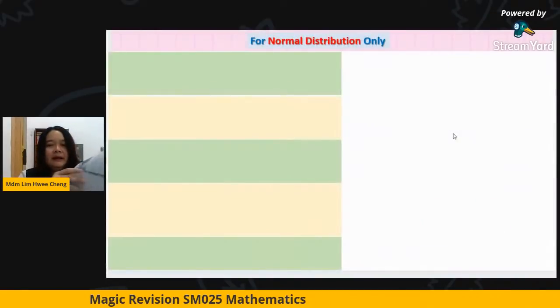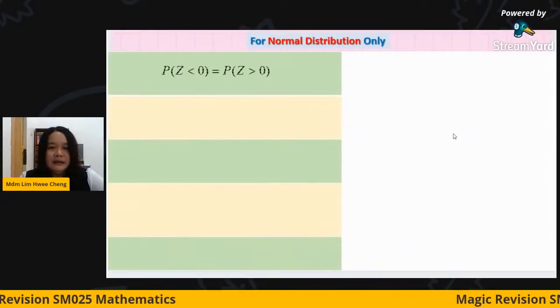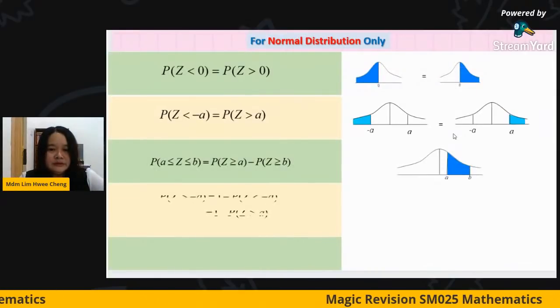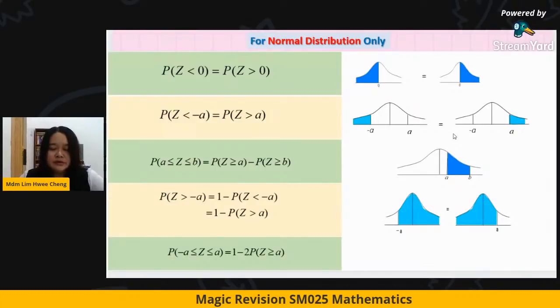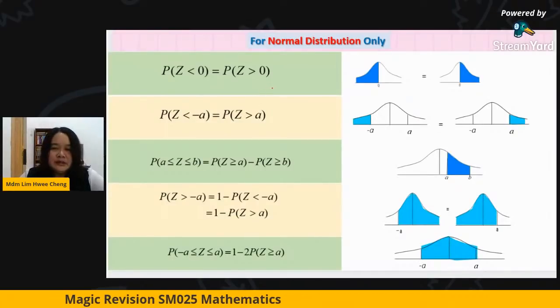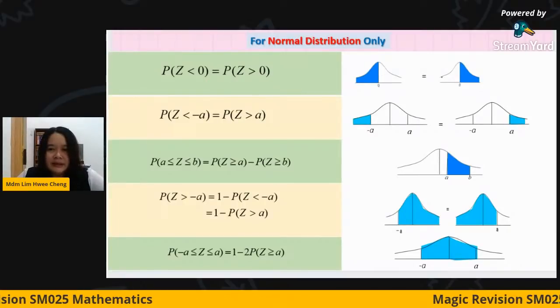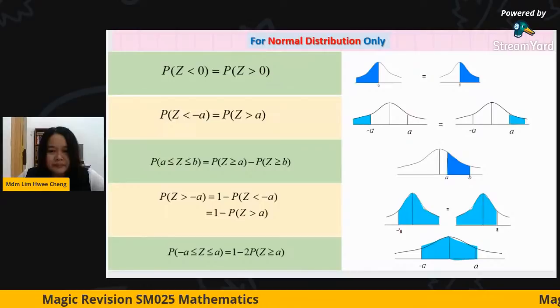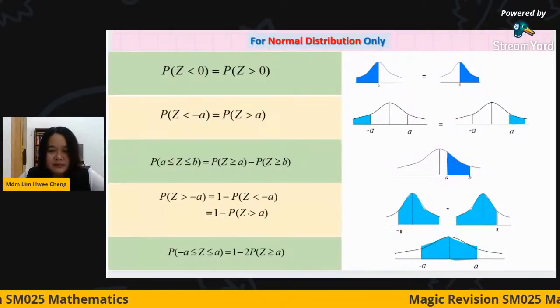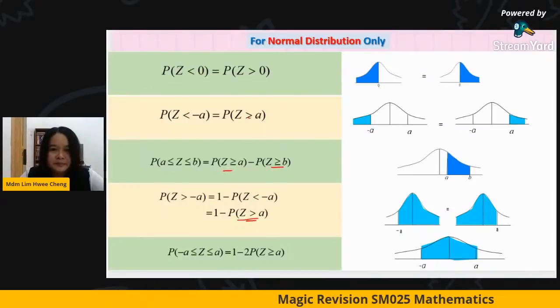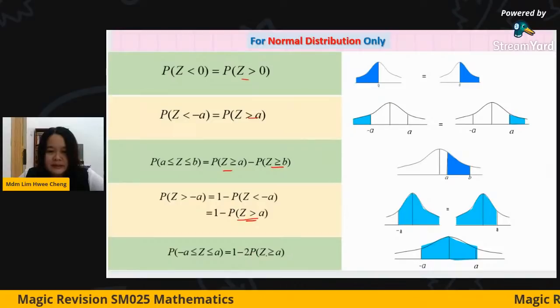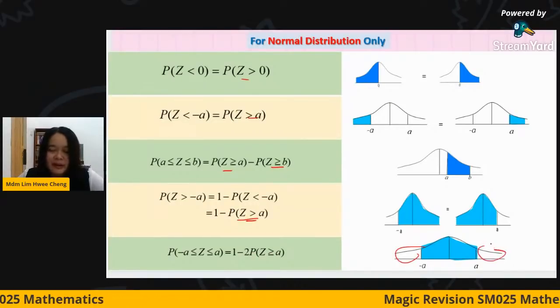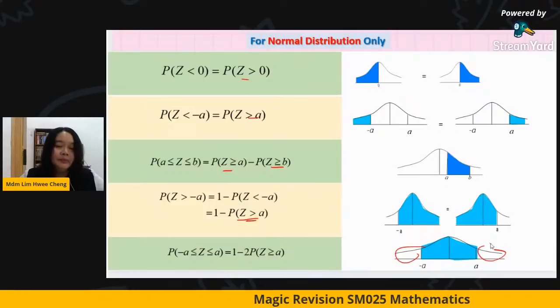Okay, to evaluate this, I think most of you already know these two things. To read from the normal distribution table, normally we have to use reflection. So for less than 0, they are equivalent. Please take note, less or equal than minus a is the same as greater than a, and so on. For this region, between minus a and a, it is equivalent to 1 minus the probability. So you just read this from the table. And in between, you will use 1 minus 2 times the probability of Z greater than a. So you just omit these two parts, and you are going to get the region in between.